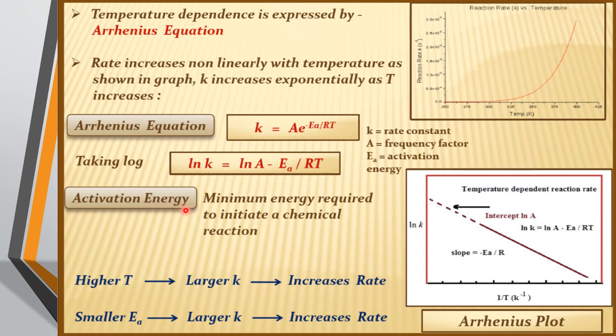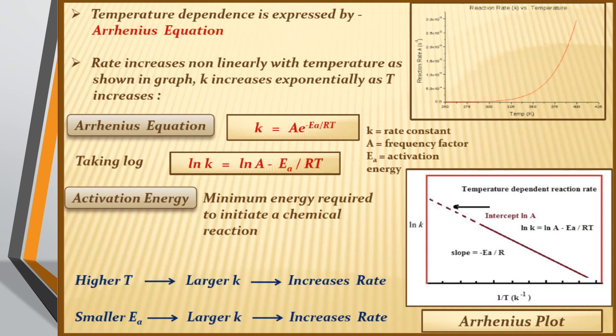So what is activation energy? Minimum energy required to initiate a chemical reaction. I repeat, the minimum energy required to initiate a chemical reaction is known as your activation energy. So your activation energy will be equal to threshold energy minus average kinetic energy of reacting molecules.